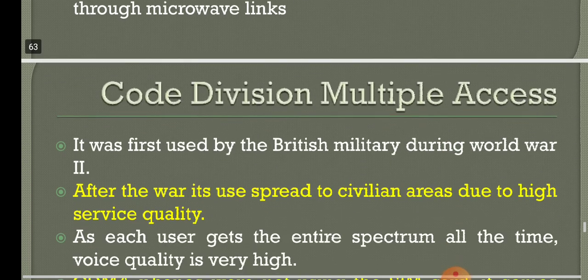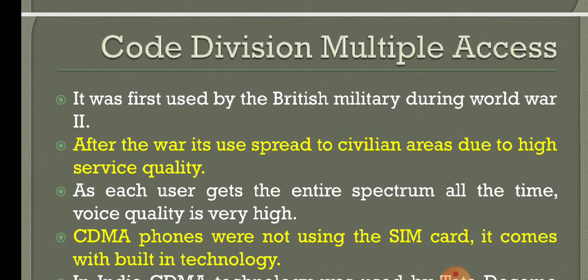Now we will move on to the next topic, code division multiple access. Just now we discussed time division multiple access. In time division multiple access, we can make 8 calls simultaneously at a time. But code division multiple access was actually used by the British military during World War II. After this war, it spread to civilian areas due to its high service quality. As each user gets the entire spectrum, the voice quality is very high all the time.